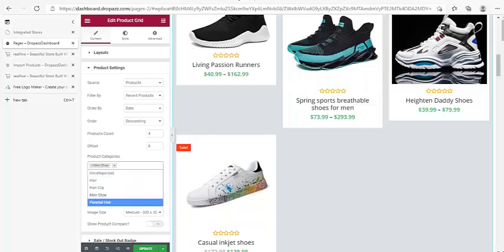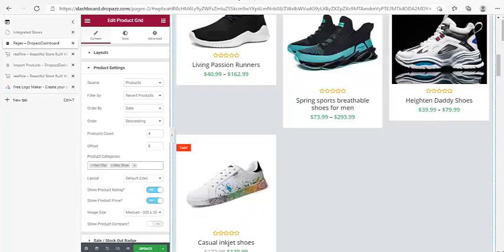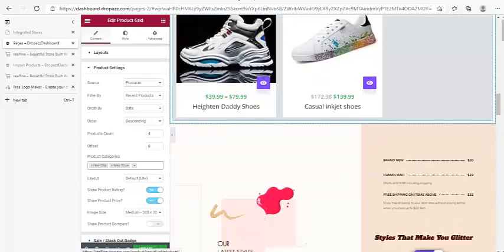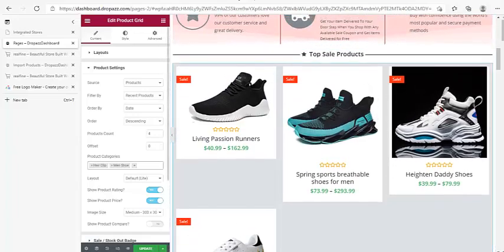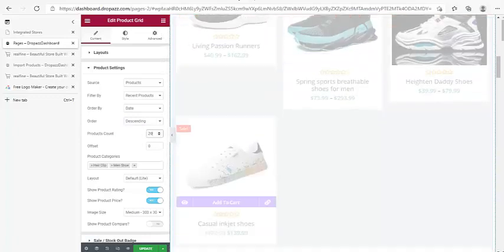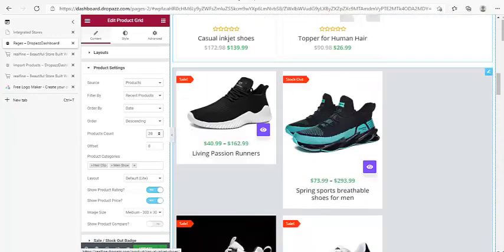So let me assume that I now want to select hair clip, back to hair. So it's going to display hair plus shoes. You can see hair clip and shoes. It's going to display hair clips and things related to shoes, depending on the number of products that are in line. Look at this product count. How many products do you want to count? It says count 4. So I can say count 20, and then it's going to load as many products on the front page within the 20 items.